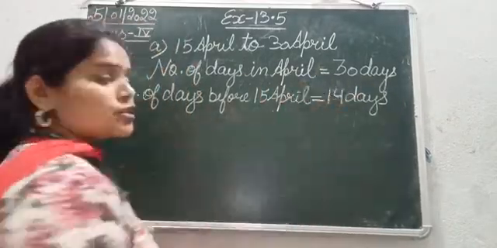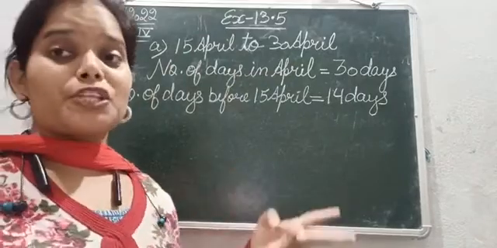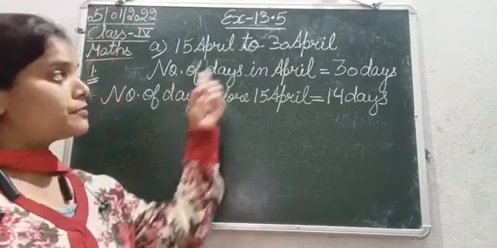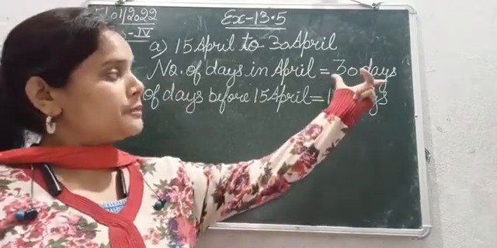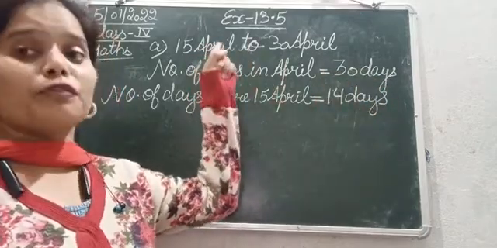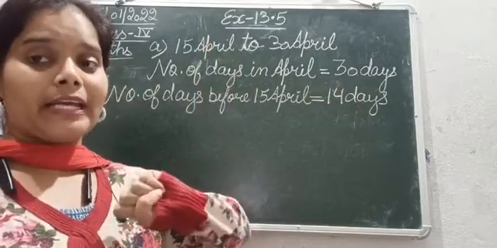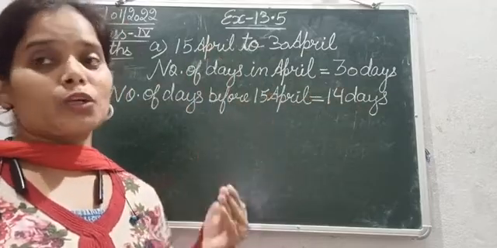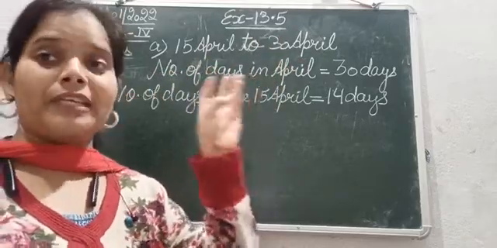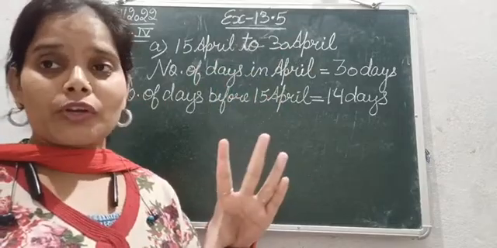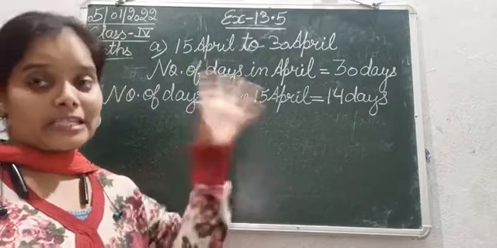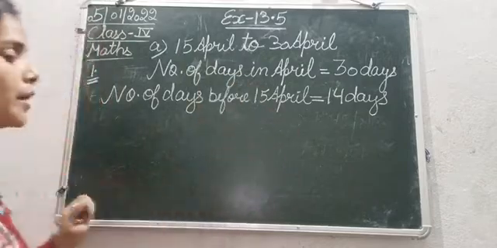So the total number of days of April is 30 and number of days before 15 April is 14. Now we need to calculate the number of days between 15 April to 30 April. So if we subtract the number of days we did not include, that means 1 to 14 April, from the total, you will get the total number of days from 15th to 30th April. You cannot count like 15, 16, 17, 18. No, we are not going to count like this. We are going to define the number of days by addition or subtraction in this exercise.